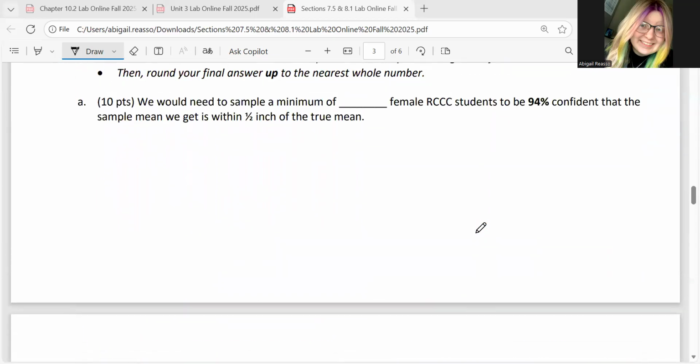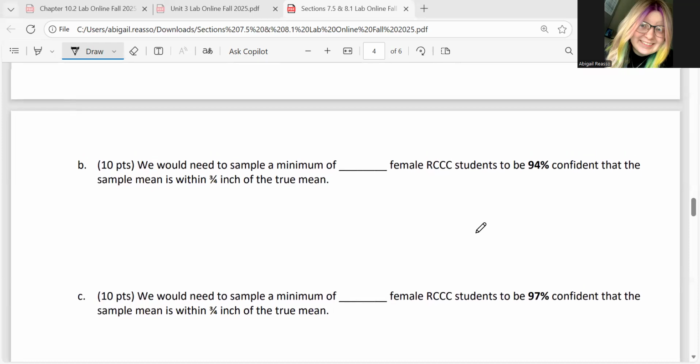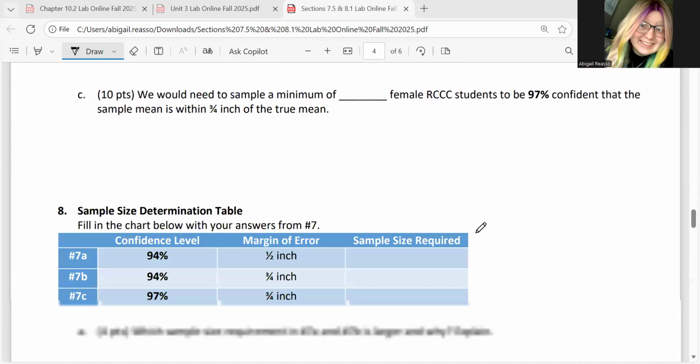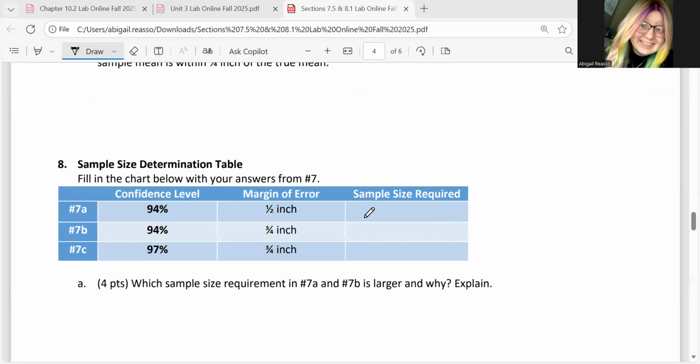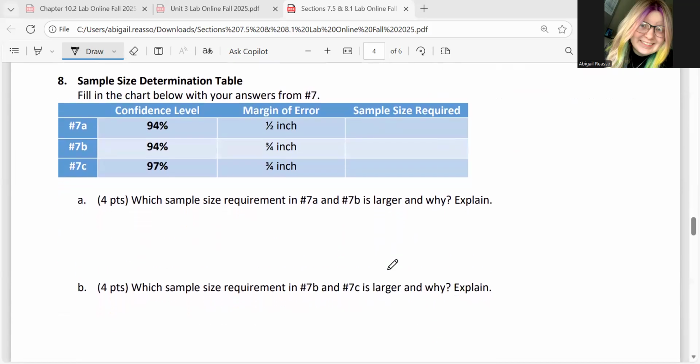Okay, so we have a couple examples of those. There are 3 of them. And then you're going to compare what that means in terms of confidence interval versus margin of error and how that affects your sample size.